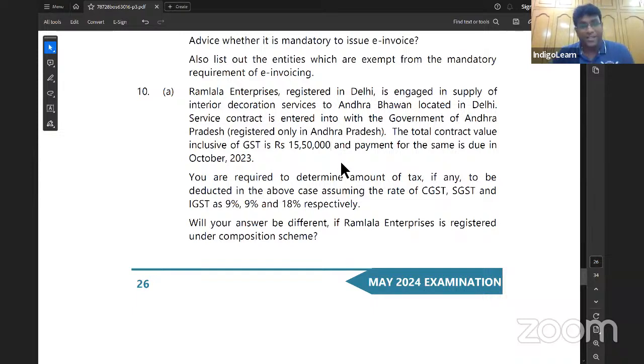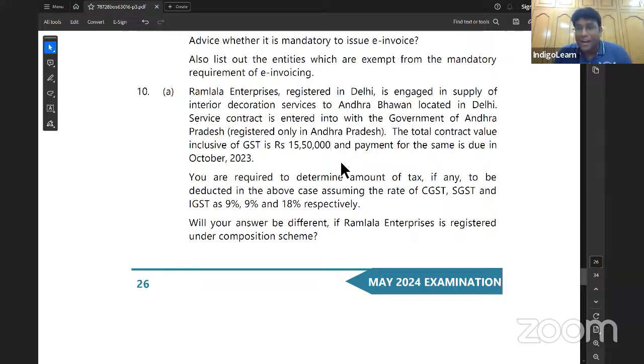But there is a catch point. Who is the supplier? Ramlal Enterprise registered in Delhi. Who is the recipient? Government of Andhra Pradesh registered in Andhra Pradesh. What is the place of supply for this particular contract, my dear friends? Interior decoration service, as per section 12(3): place of supply in relation to immovable property shall be the place where the immovable property is located or intended to be located. So where is the property located? Delhi. Location of supplier is Delhi. Place of supply is Delhi.